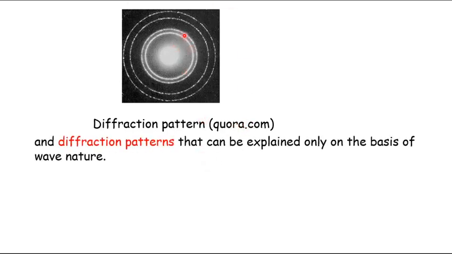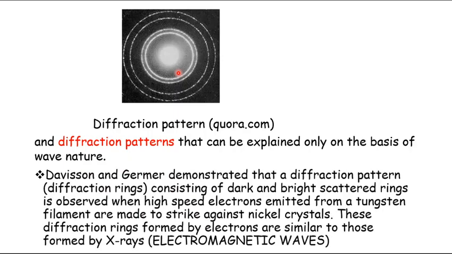If you remember, we just saw that electromagnetic X-rays have a more or less similar diffraction pattern. So what are X-rays? X-rays are electromagnetic radiations. They have a clear-cut wave character. So when an electron shows the same pattern, how can we explain it? We can explain it only if we accept that electrons have a wave character, right?